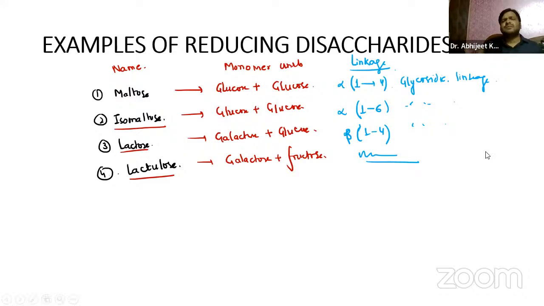So lactose is a synthetic derivative, right? So that is the examples of reducing disaccharides, right? Now coming on to the non-reducing ones. So you have sucrose, right? We have sucrose. And the second one you already know, we have trehalose.